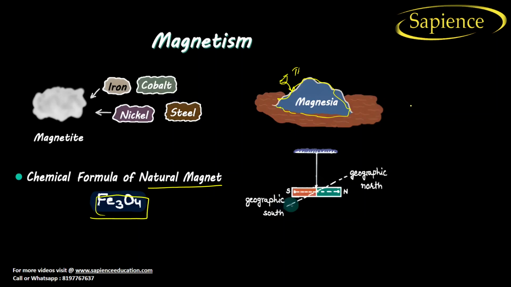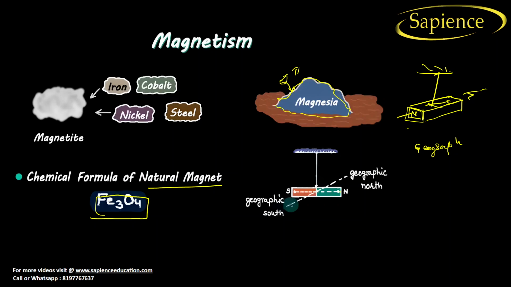If there is a magnet like this and you want to find what type of poles it has: a magnet has two poles, the north pole and the south pole. So how do we find out which is the north pole and which is the south pole? If we suspend the magnet with a string, the magnet will align itself with the geographical north, and the other part will align itself to the geographical south.